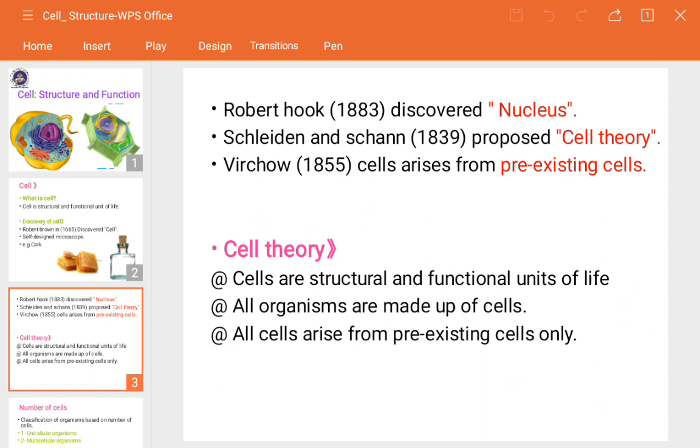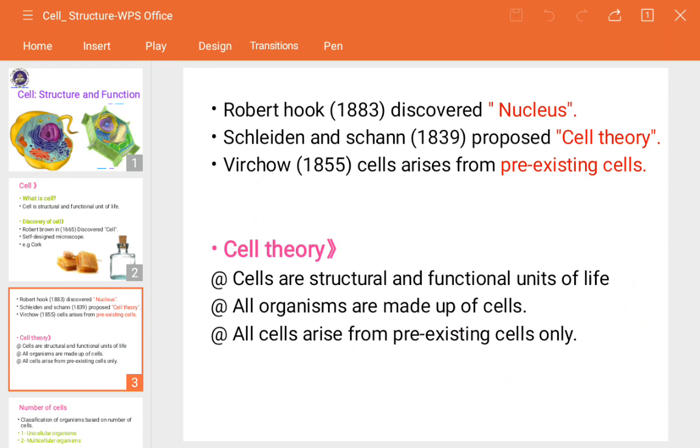Next, Virchow was the next scientist. What he did in 1855 was state that a cell arises from pre-existing cells. His claim was that a cell is always made from its pre-existing ones. Pre-existing means that somewhere the cell was already present. There was some existence of cells, and only from that will new cells come into being.